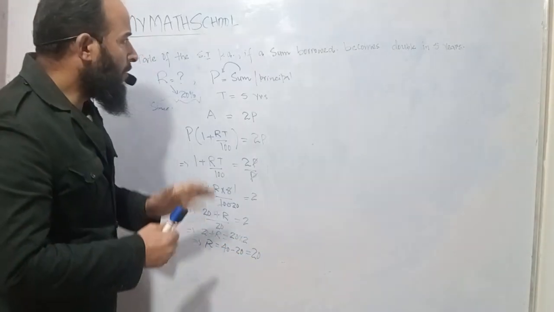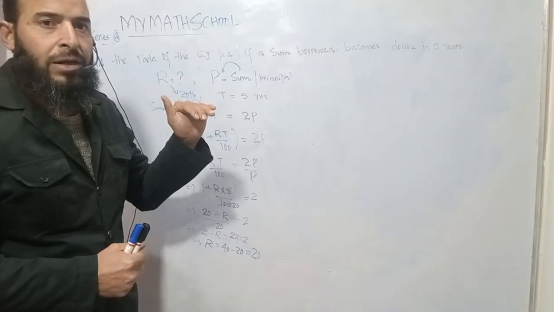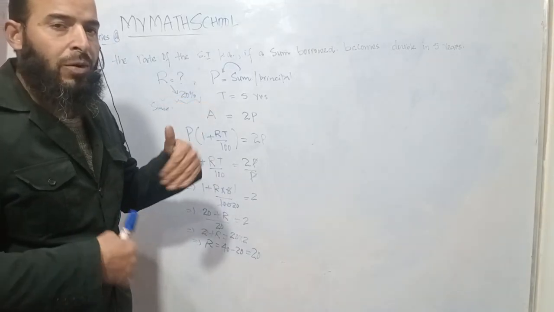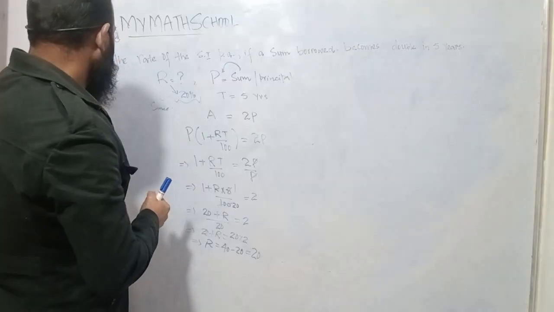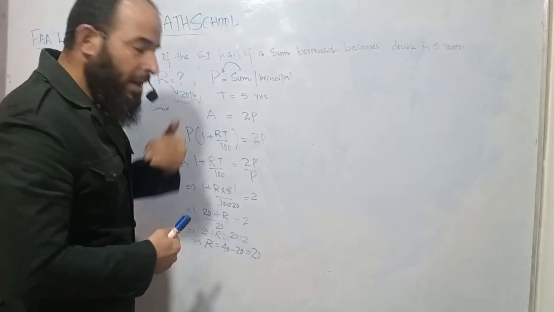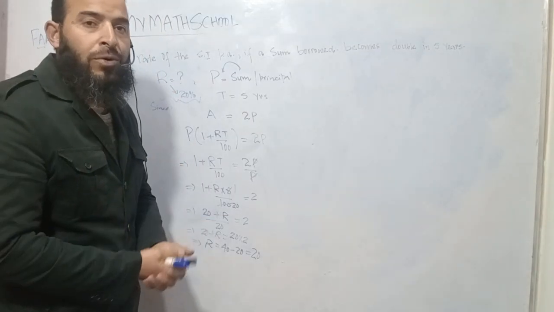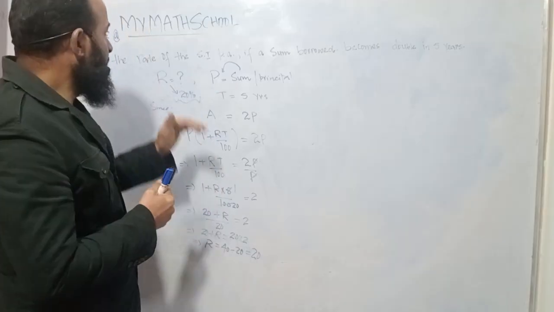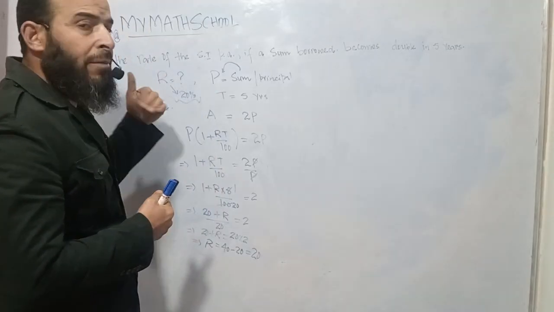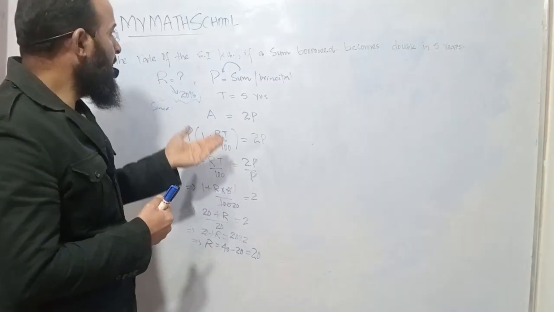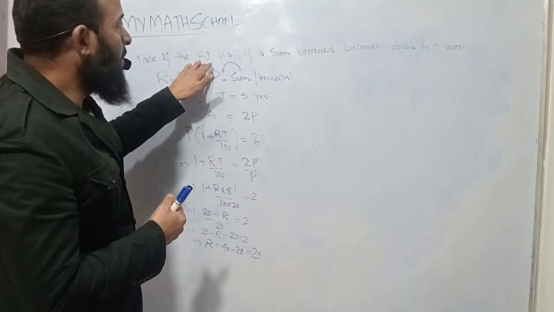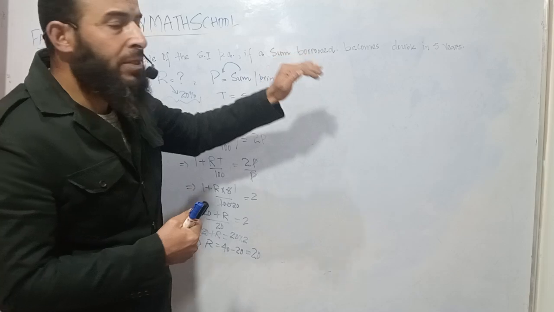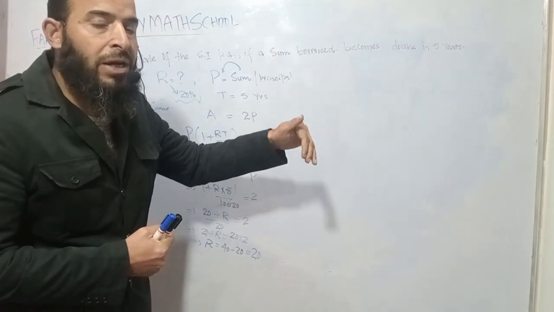First of all, try to understand the question. What is the question providing us, and what do we need to solve? In the question, we had to find the rate, and the sum becomes double in 5 years.